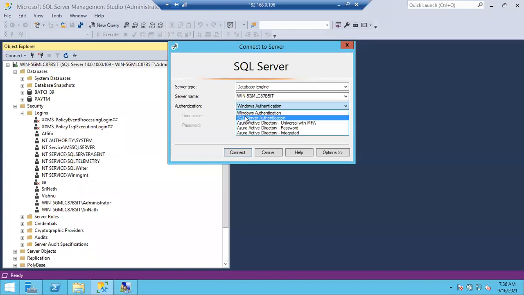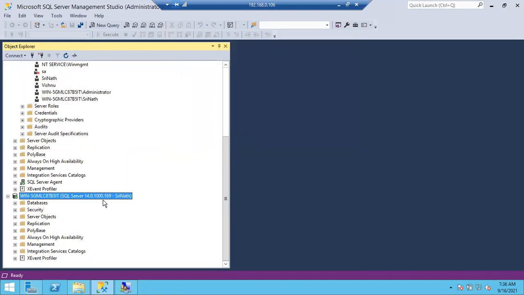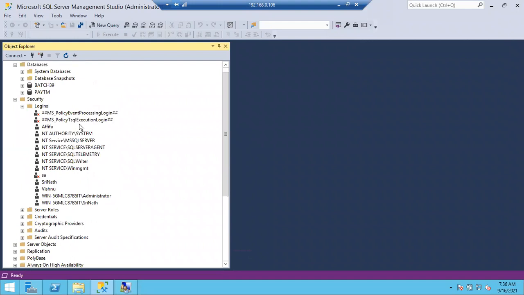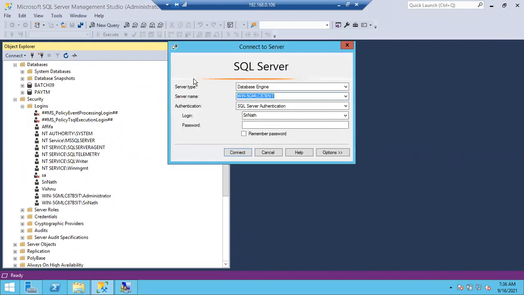See here, I can connect with Srinath, who is a SQL login. We have already restarted yesterday, so everything is fixed. But why am I unable to connect with Afifa? Because we have created the login today, so we still have to restart the system.